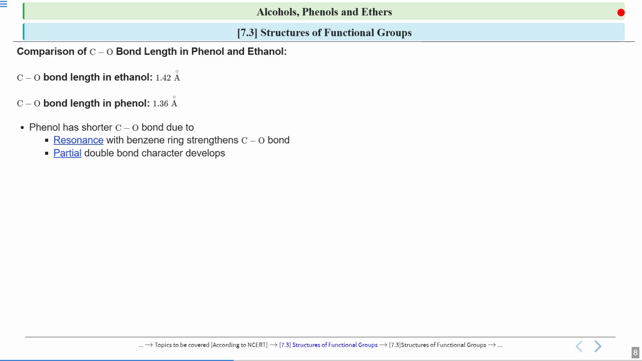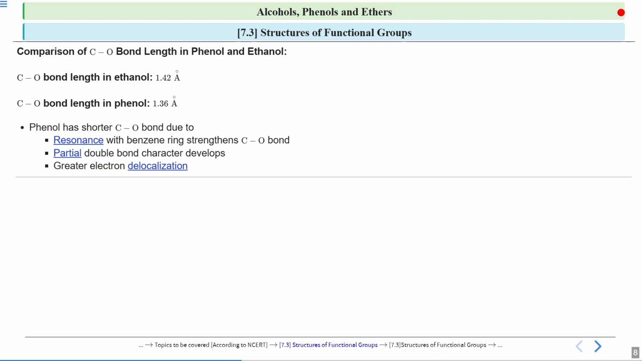Because of that partial double bond character, and since a double bond is stronger than a single bond and its bond length is also less, the bond length in phenol is 1.36 Angstrom. In the case of ethanol, it is a simple straight hydrocarbon chain. There is no branching, no phenyl group or any ring involved, so there will be no resonating structures.